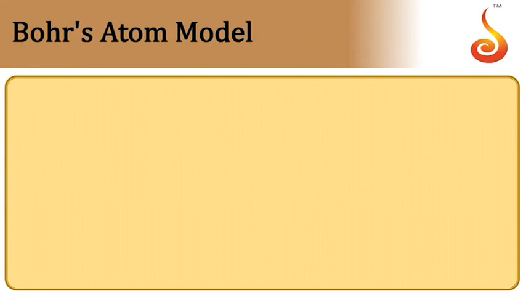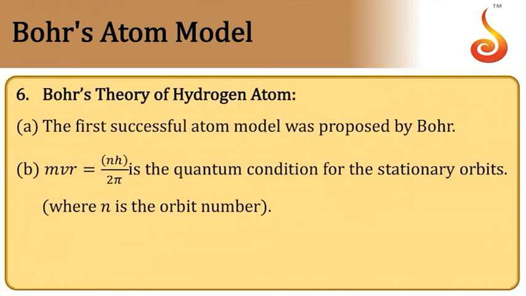That's why it was Niels Bohr who in 1913 introduced the atomic model. So it is called Bohr's atom model. In Bohr's atomic model, you can explain the behavior of the hydrogen atom and hydrogen-like atoms. The first successful atomic model which could explain the origin of the spectrum was Bohr's model.